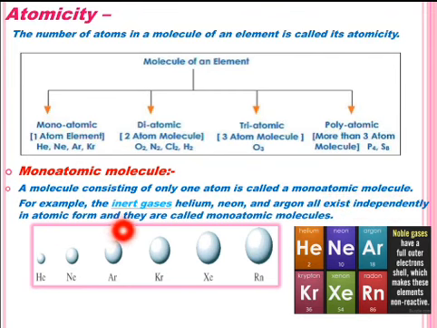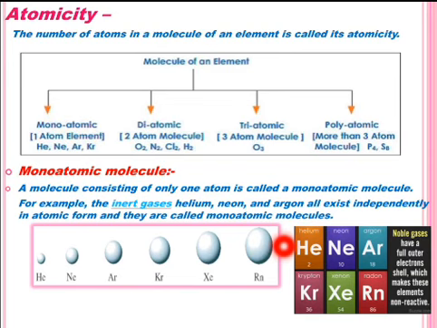For example, the inert gases or noble gases like helium, neon, argon, krypton, xenon, radon, they all are the examples of monoatomic molecules because these all are made up of single atom, and they all can exist independently because, as we have discussed, their outermost shell or valence shell is complete, so they do not react with any other atoms and they alone can exist as molecule of an element.